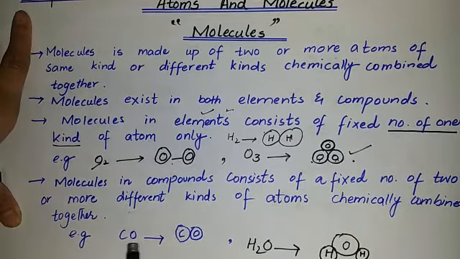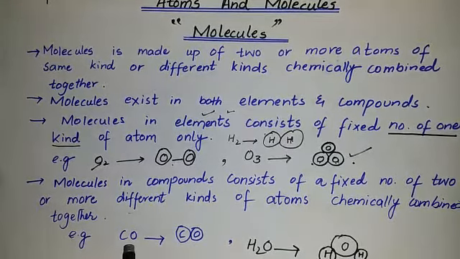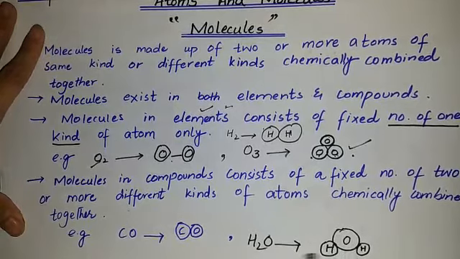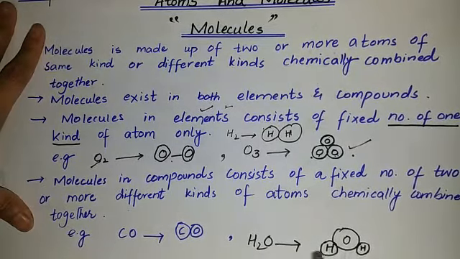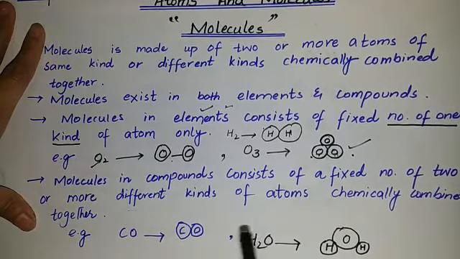In carbon monoxide, one carbon and one oxygen combine chemically to form one molecule of carbon monoxide. Here this is a water molecule. In the water molecule, two hydrogen atoms and one oxygen atom combine chemically to form the water molecule.